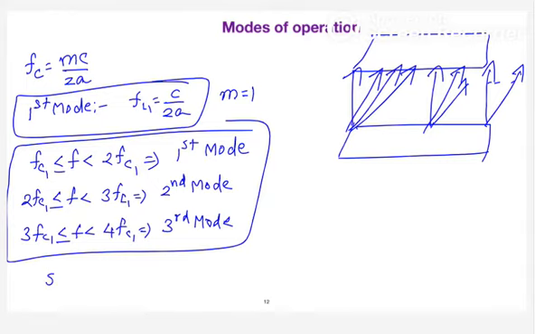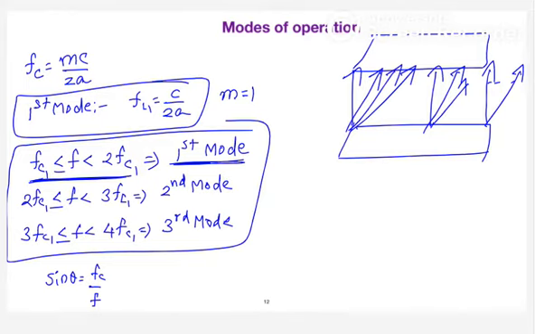The wave angle definition is sine theta is equal to Fc by F. But when you are talking about a particular mode and you define the wave angle in that mode, we have to consider that particular cutoff frequency. What is the cutoff frequency for the third mode? 3FC1. Yes, cutoff frequency means starting frequency.